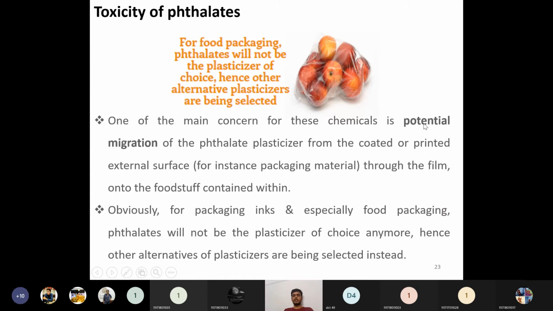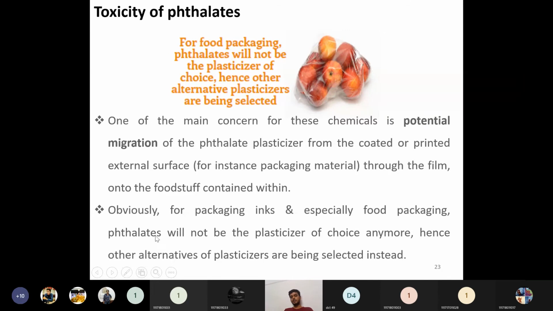Then one of the major concerns for these chemicals is the potential migration of the phthalate plasticizers from the coated or printed external surface of the packing materials, through the film, onto the foodstuff contained within. As I said, the phthalates will interact with the foodstuffs, and due to this interaction they produce many toxins and toxigenic reactions. So obviously for packing inks, and especially food packaging, phthalates will not be the plasticizers of choice anymore. Hence, other alternative plasticizers are being selected instead.